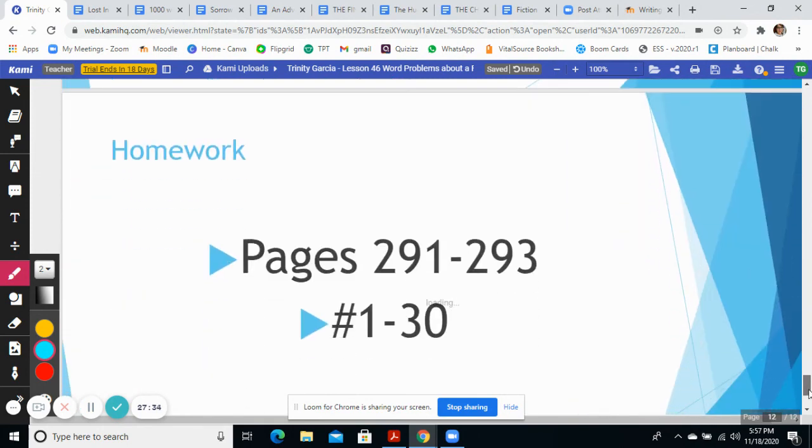All right, good job. Today's homework is on page 291 to 293. It's numbers 1 through 30. Written practice 1 through 30 in your book on page 291 to 293.